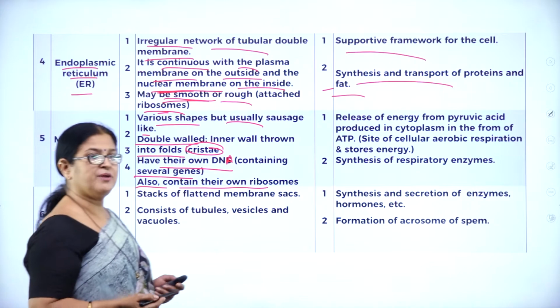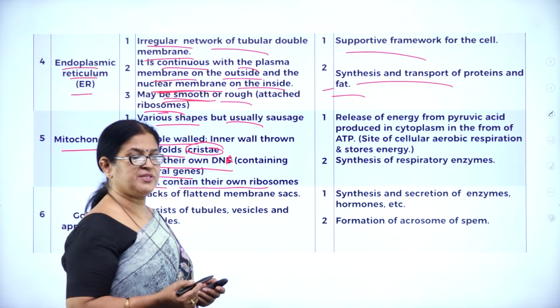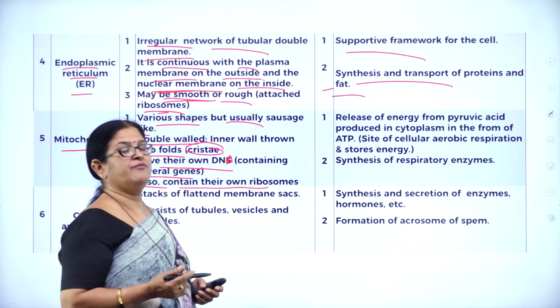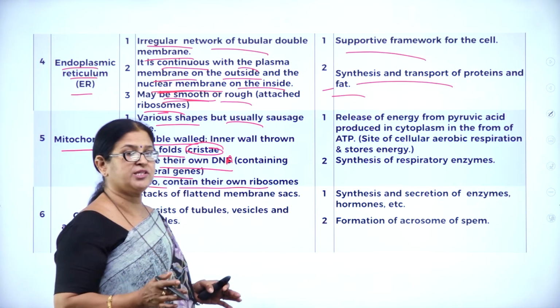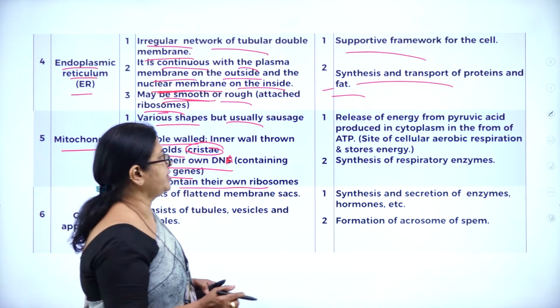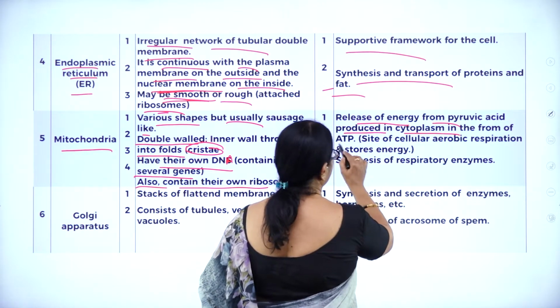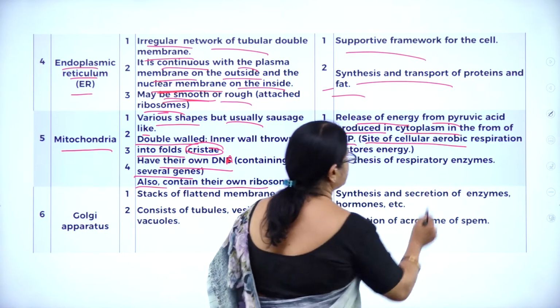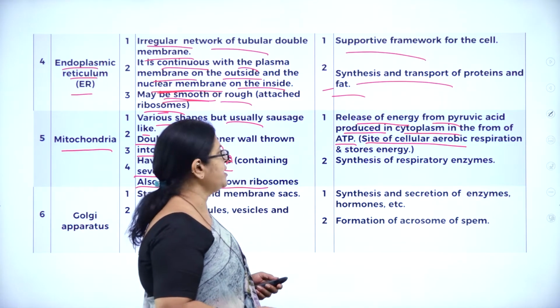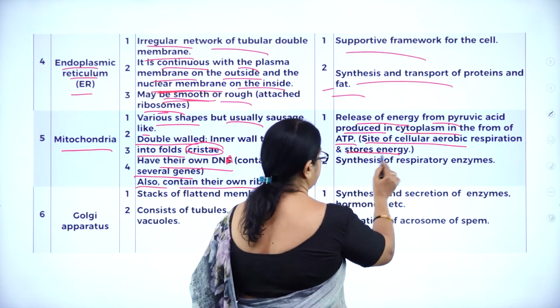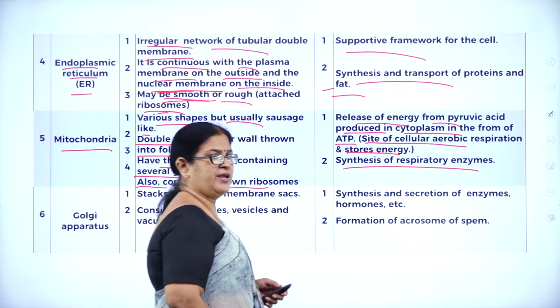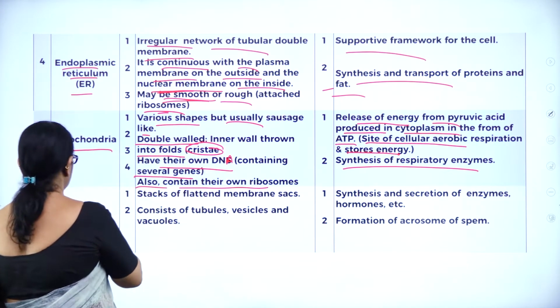Then what is the very important function of this mitochondria? As we said, it is the powerhouse of the cell, where the breakdown process of cellular respiration takes place. So there is release of energy from pyruvic acid produced in the cytoplasm, in the form of ATP. So it is called what? The site of cellular aerobic respiration, and it stores energy. It also synthesizes respiratory enzymes.